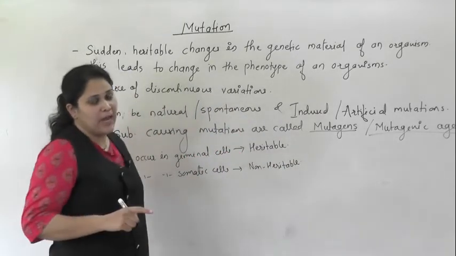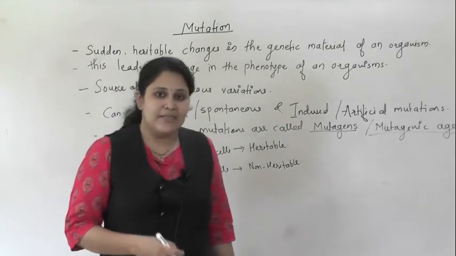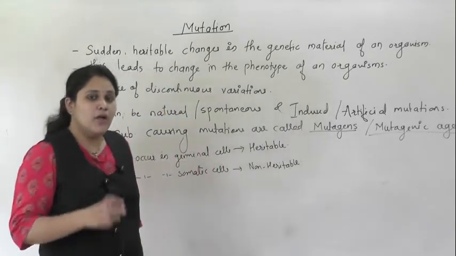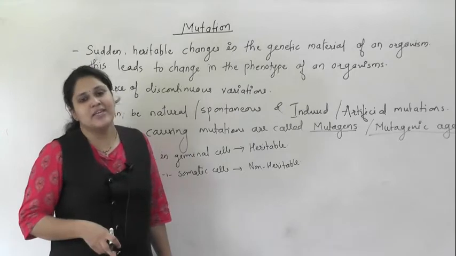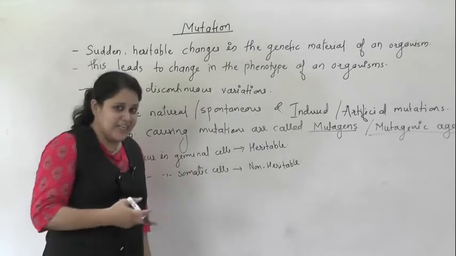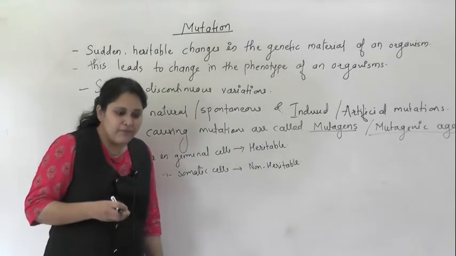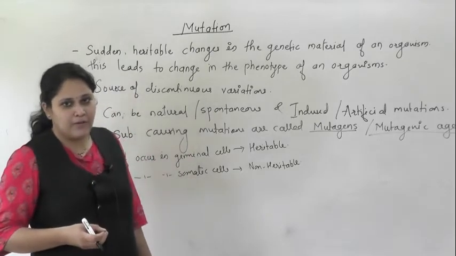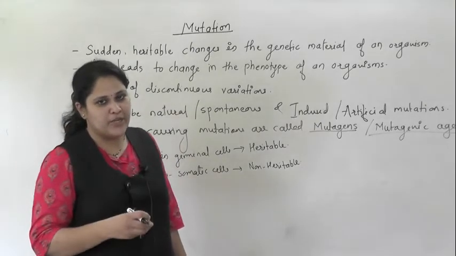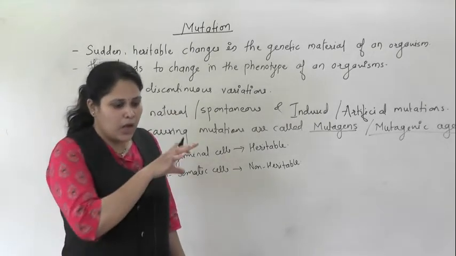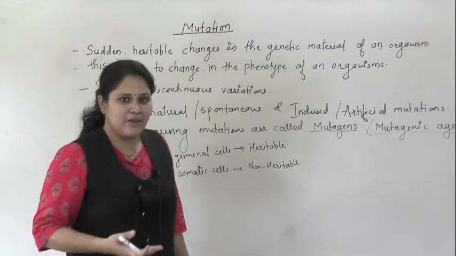In case of plants which are vegetatively reproducing, mutations in somatic cells are also heritable, because whenever we use this plant for vegetative propagation, the parent plant will give rise to new plants.